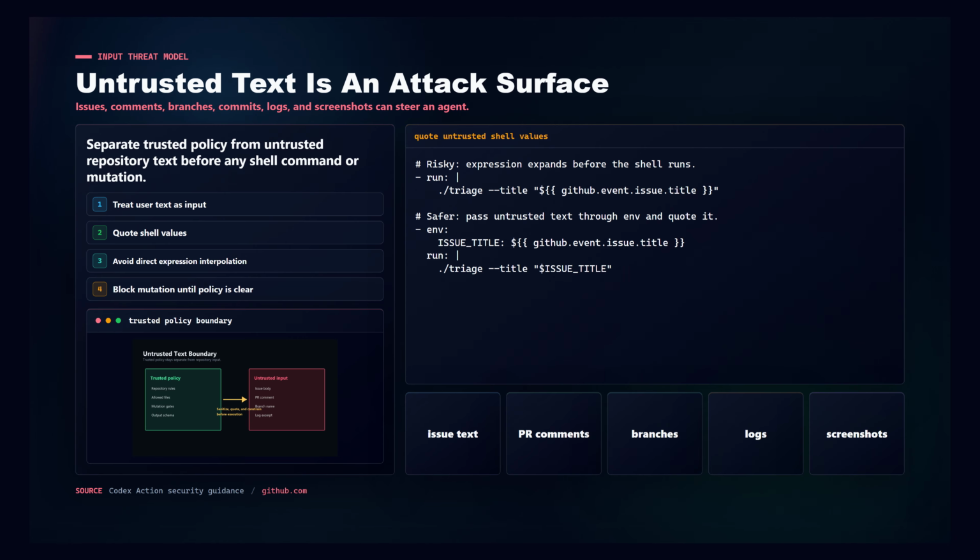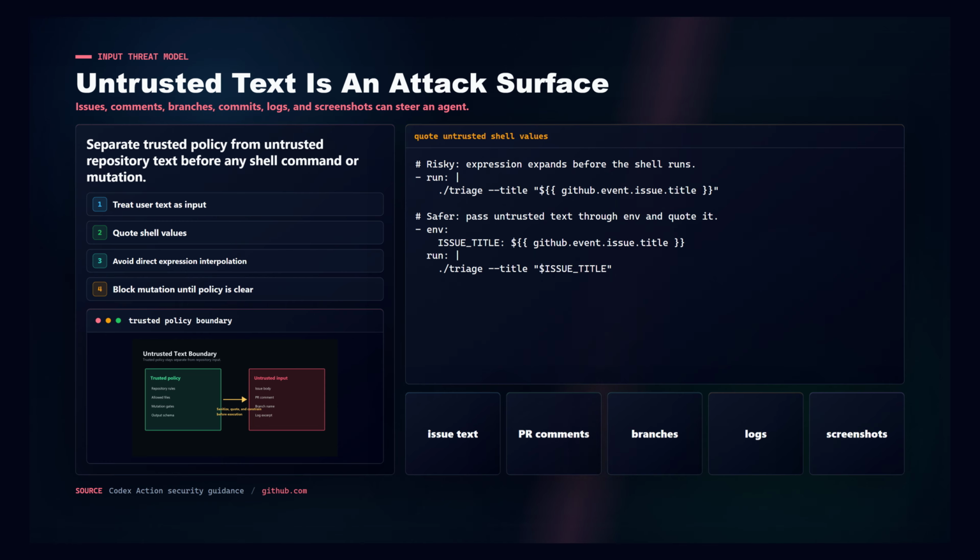The dangerous part is not only shell commands, it is also text. Agent workflows read issue titles, issue bodies, pull request comments, commit messages, repository instruction files, screenshots, and sometimes logs. Codex Action security guidance explicitly treats these as prompt injection inputs. GitHub expression expansion adds another layer. Untrusted values like branch names, issue titles, comments, and action inputs should not be interpolated directly into shell scripts. Pass them through environment variables and quote them.